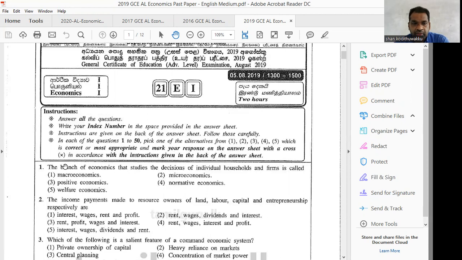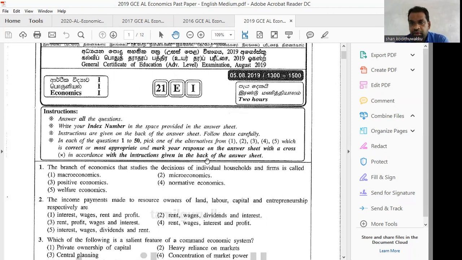Question number 1. The branch of economics that studies the decisions of individual households and firms is called what? Individual households and firms, that means microeconomics. If you talk about individual components of the whole economy, then it is called microeconomics.